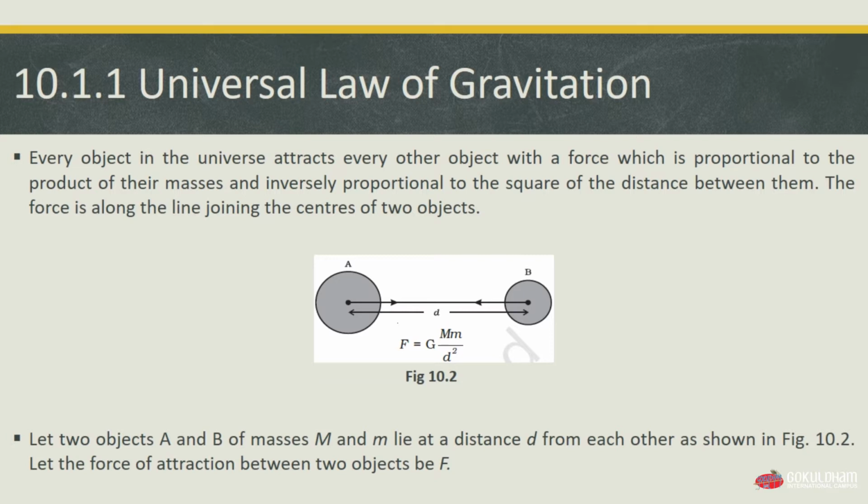We know that every object in the universe attracts every other object with some force which is proportional to the product of their masses and inversely proportional to the square of the distance between them. And the force is along the line joining the centers of these two objects. Let two objects A and B of masses capital M and small m lie at a distance d from each other as shown in figure 10.2, and let the force of attraction between these two objects be F.